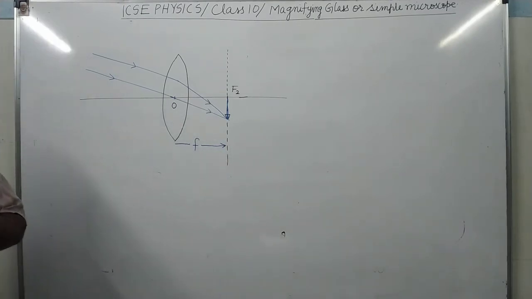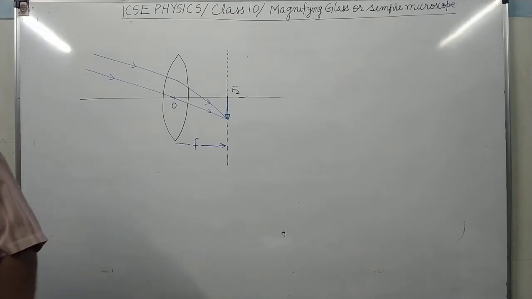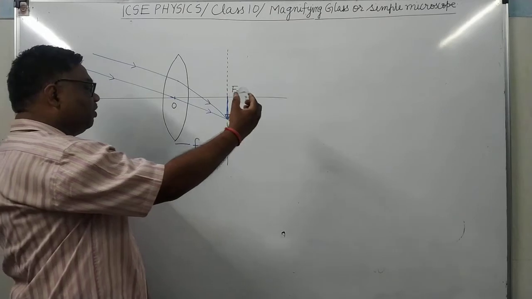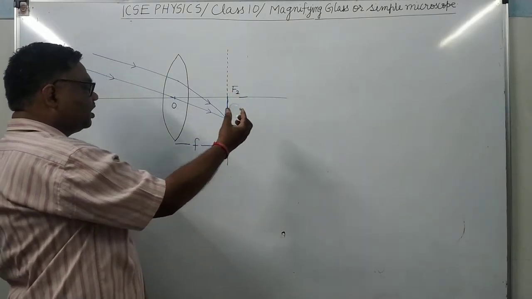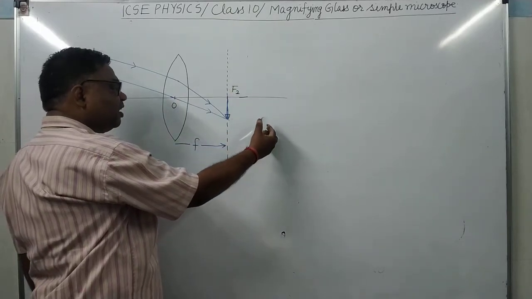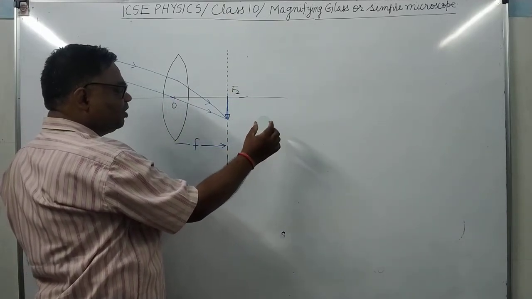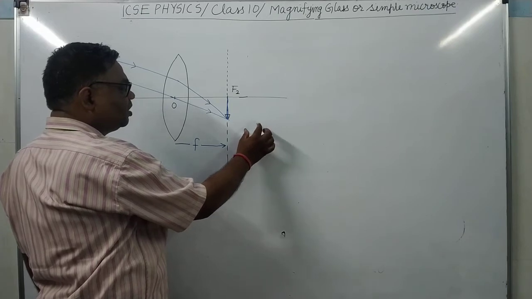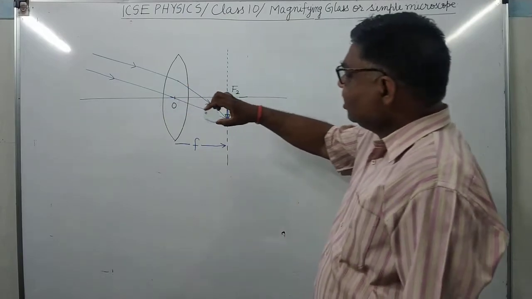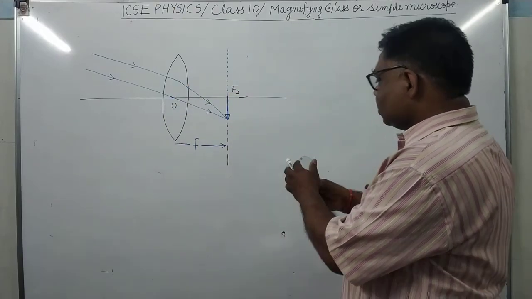It's clear? So how will you determine the focal length of a convex lens roughly with the help of this method? Suppose this is a convex lens. You can see here, it is a convex lens. With the help of this we will focus the light of the tube here.